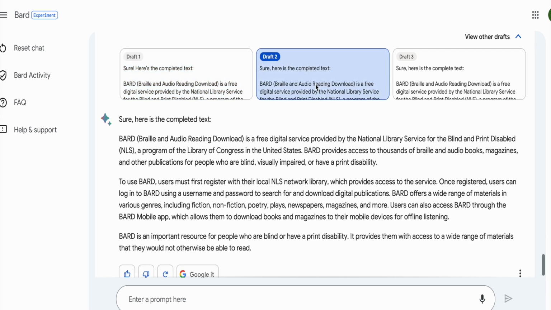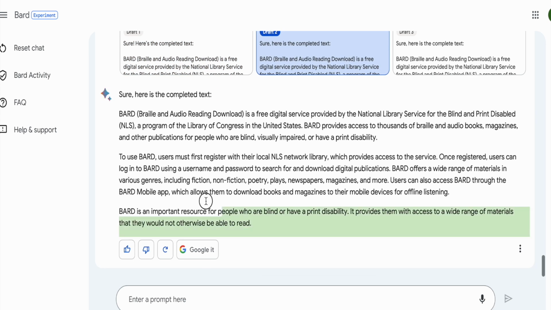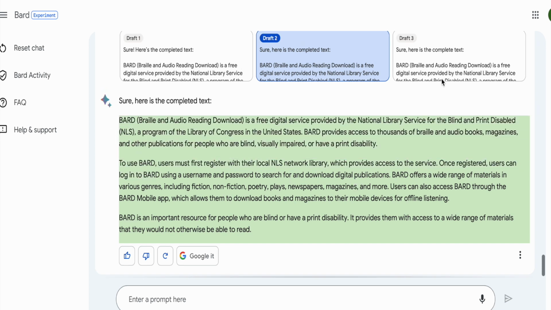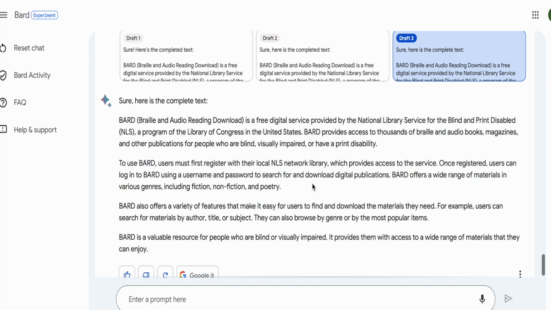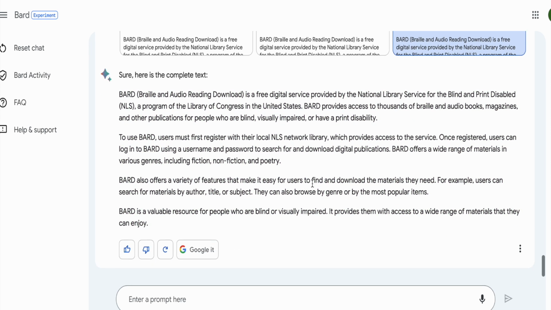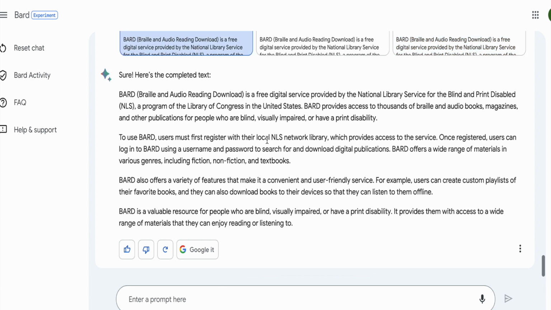This is the second draft, and this is a slightly different approach to how the text has been completed. It also has a third draft, and over here it's the third draft. Again, slightly different from how it was originally completed, but even though this is an entirely different language model, it picked up on what the text was and it completed it.